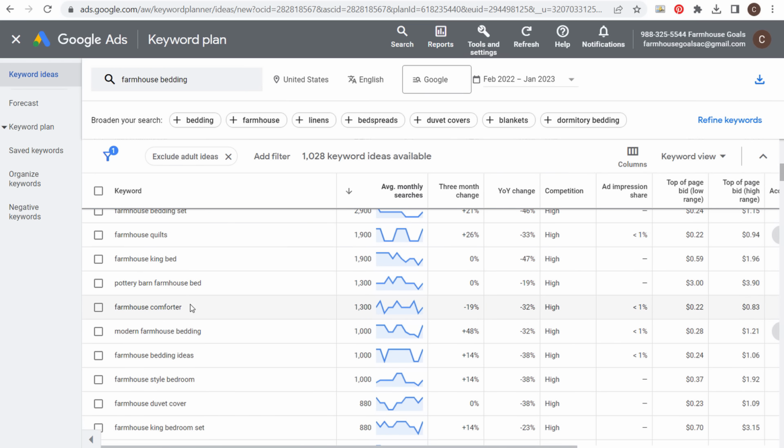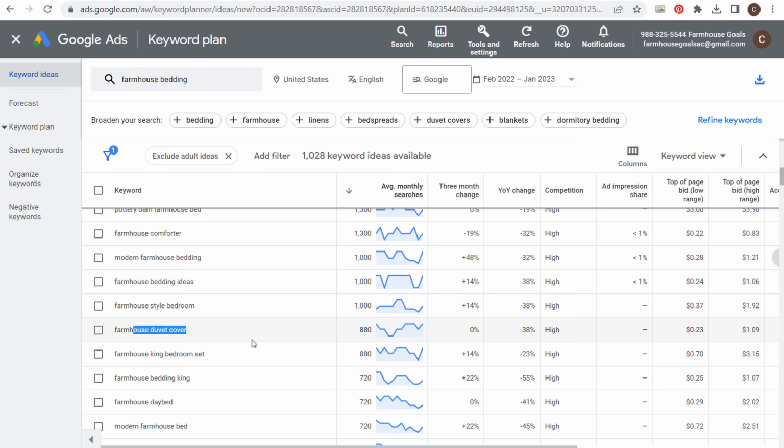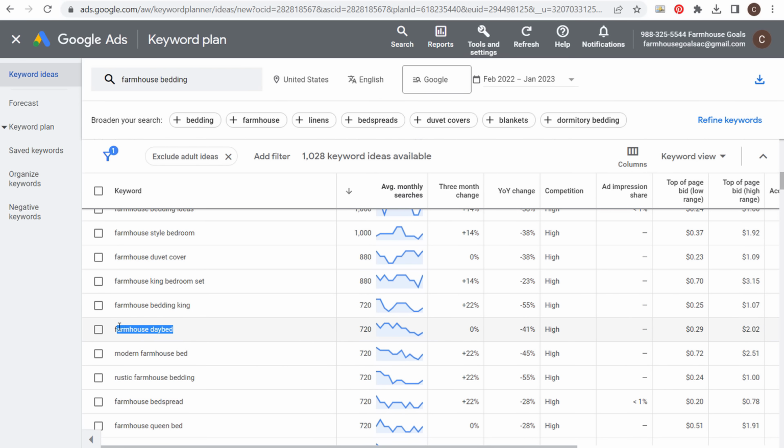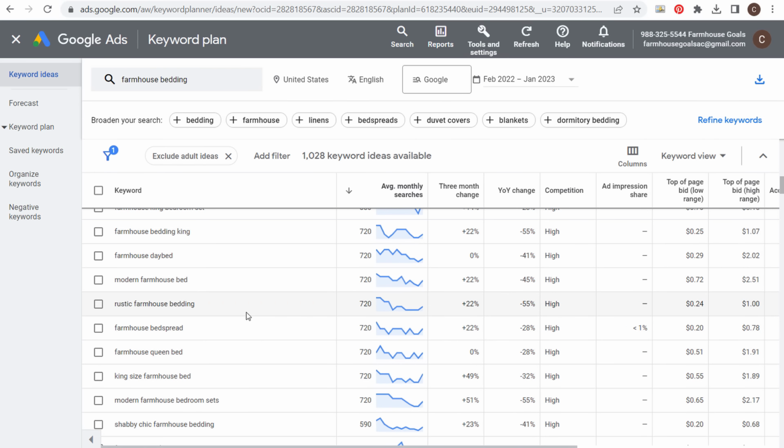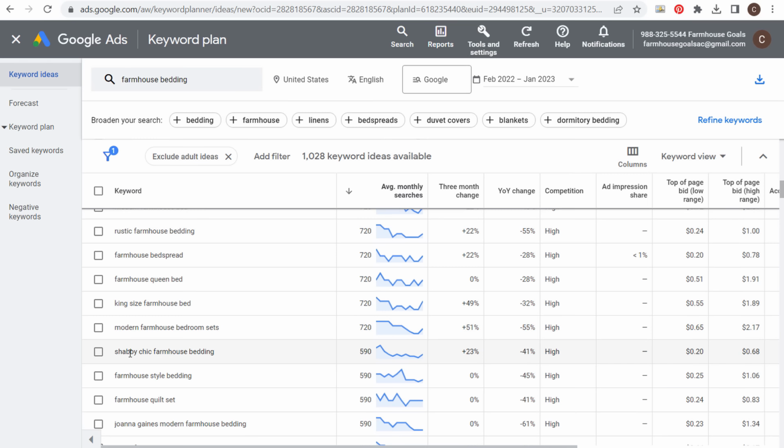I know that's one of the keywords that I want to break down further. So we have comforter, duvet cover, and if we keep coming down, day bed. A lot of these are going to be keywords that we want to continue to find more long tail keywords for. The other thing you're going to see are things like shabby chic farmhouse bedding. So these are going to be keywords underneath farmhouse bedding that we're going to target.